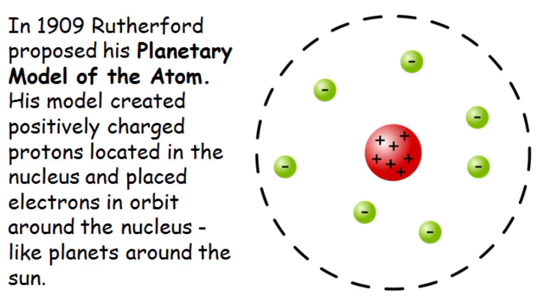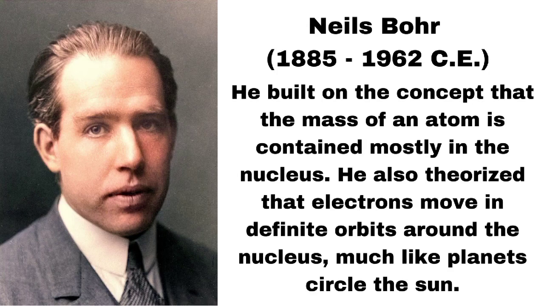In 1909, Rutherford proposed his planetary model of the atom. His model created positively charged protons located in the nucleus and placed electrons in orbit around the nucleus, like planets around the Sun. In 1913, the Danish scientist Niels Bohr proposed an improvement.